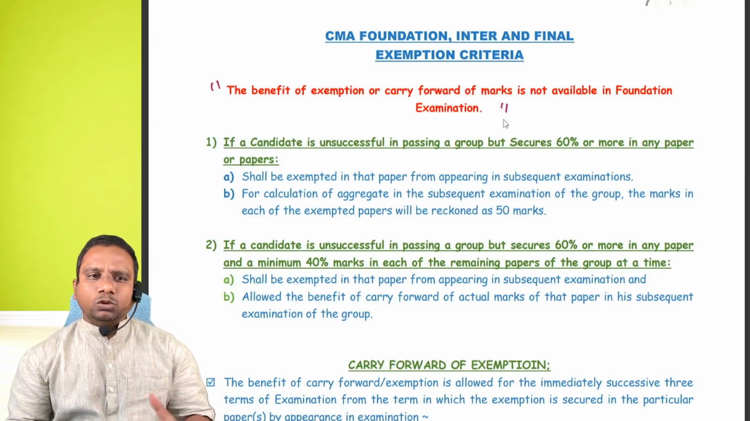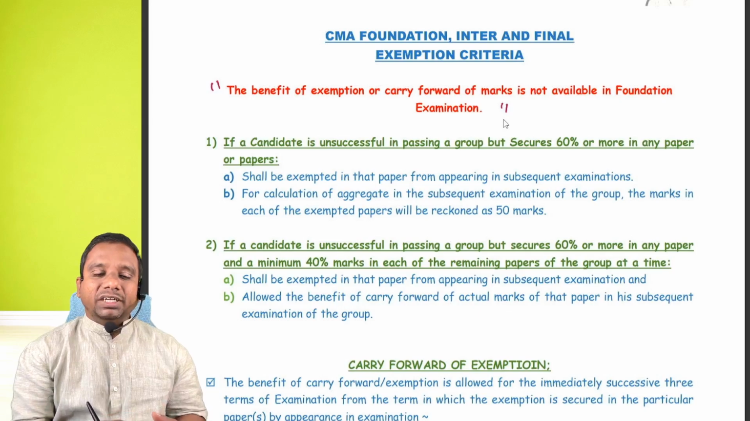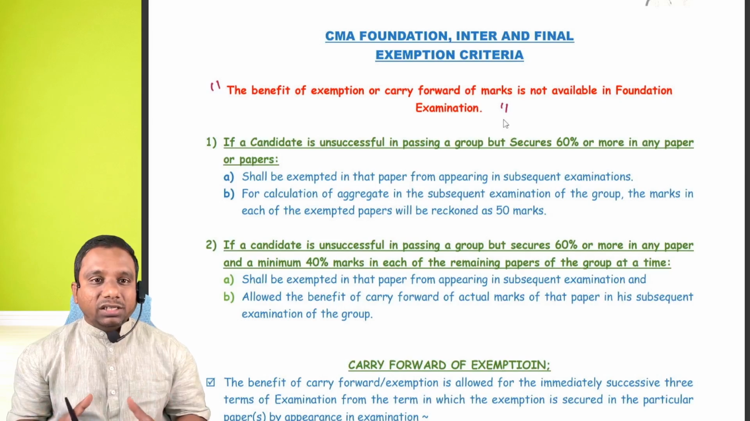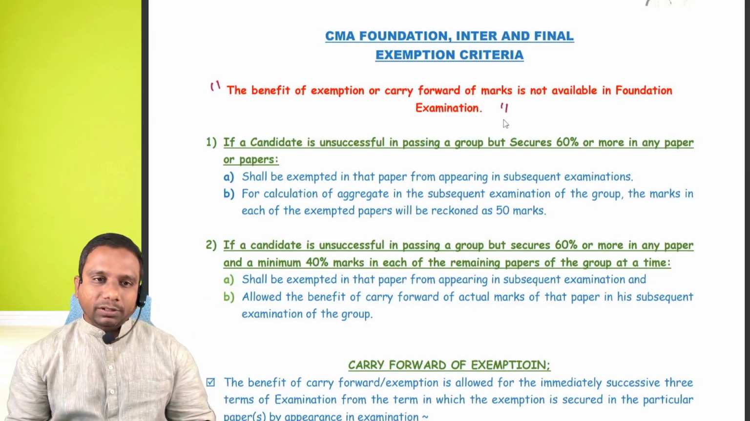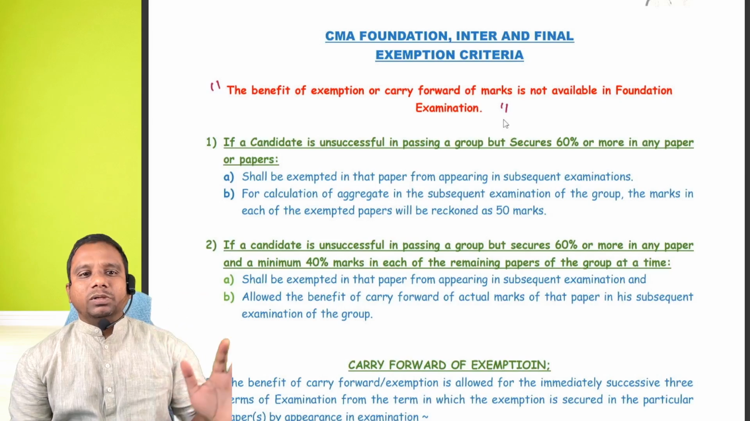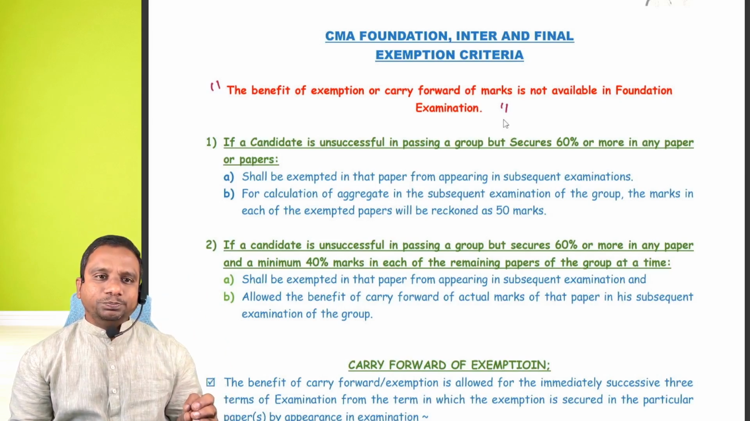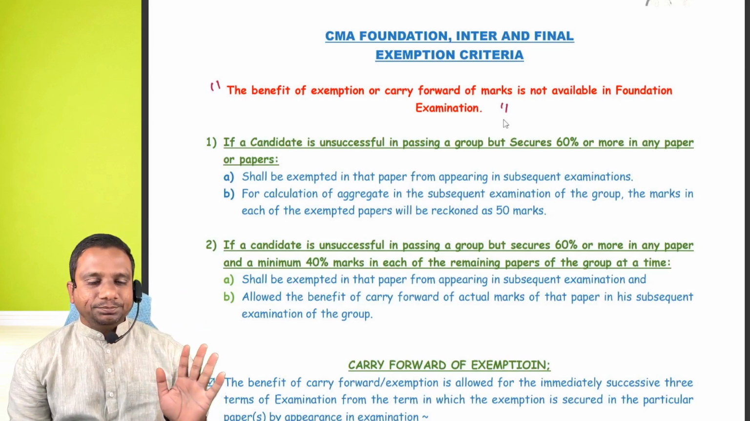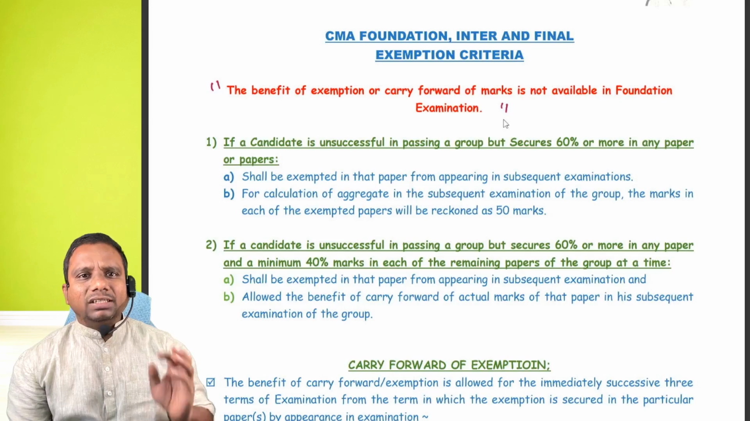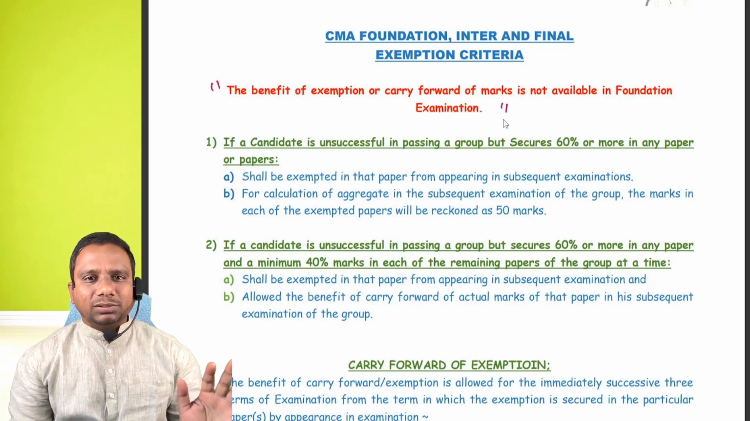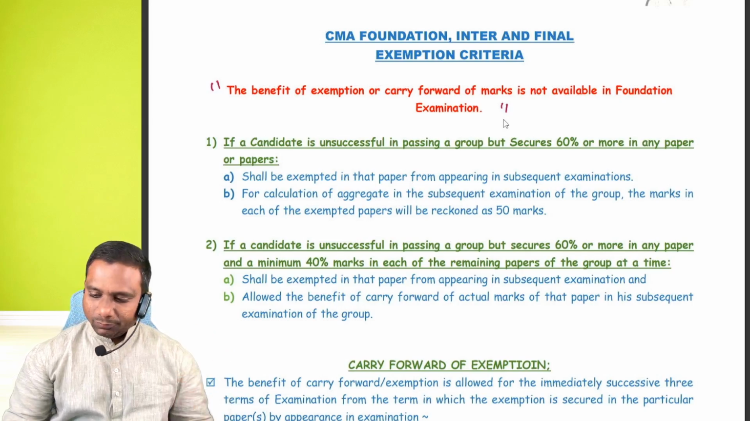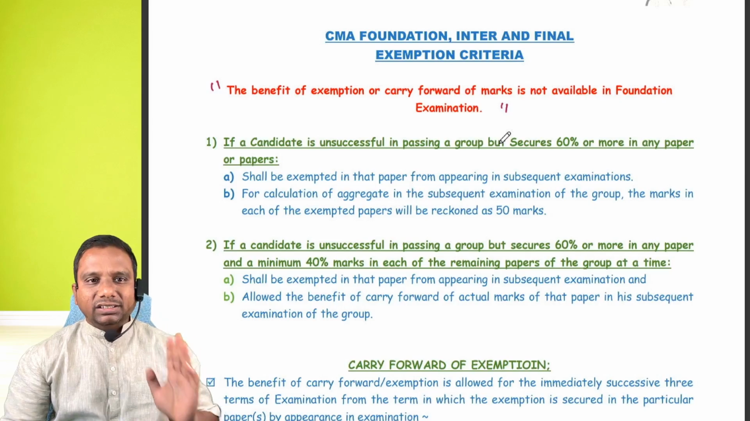What is exemption? Suppose in any subject you get minimum 60 marks, that means you are exempted from that paper. Suppose you fail in that group, you need not write this paper once again. That is the concept of exemption. But in the foundation level, we don't have the concept of exemption. Clear, students? Yes, sir.